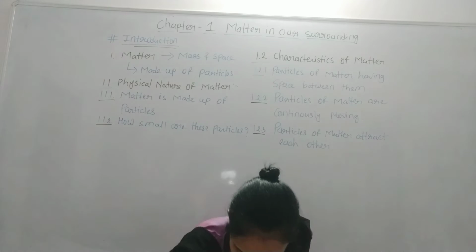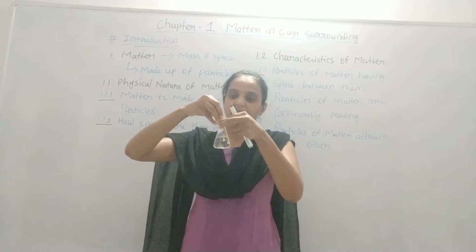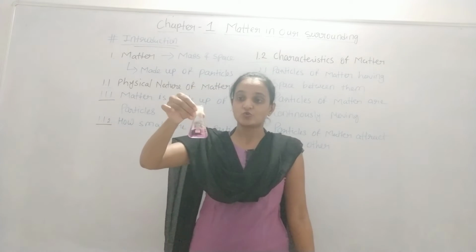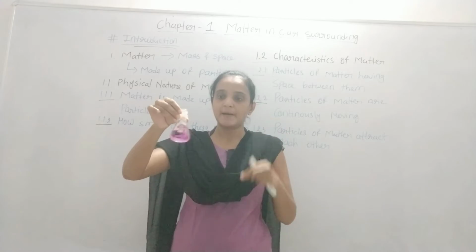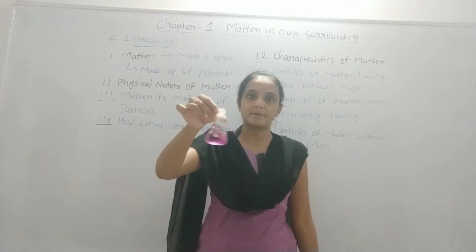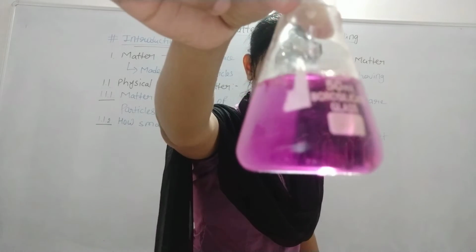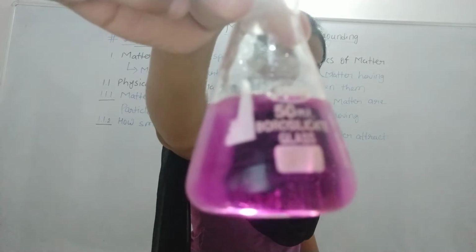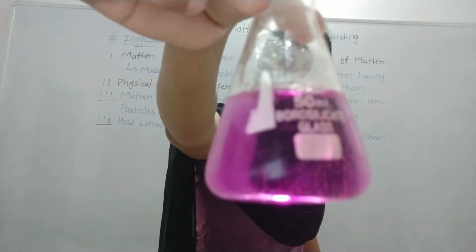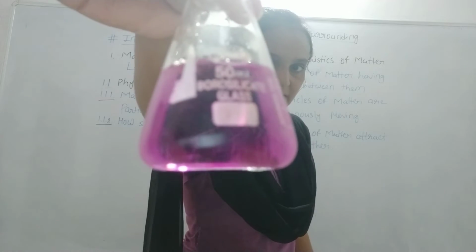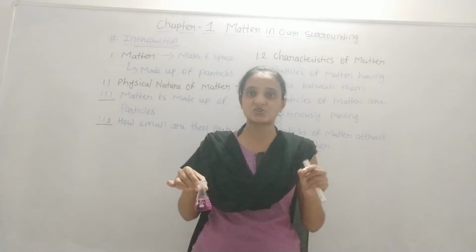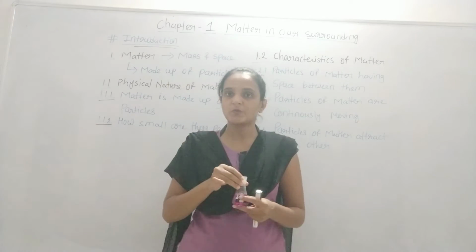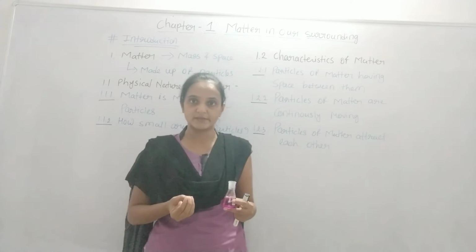Let's see. Here I am going to add a tiny particle of potassium permanganate, as you can see, and I am going to stir it. This small tiny particle makes the whole solution purple in color. As you can see, the particles of potassium permanganate dissolve into the water. You can also see that while the particles are stirred in the solution. So this tiny crystal will make the whole solution purple. So you can imagine how small the particle was, right?